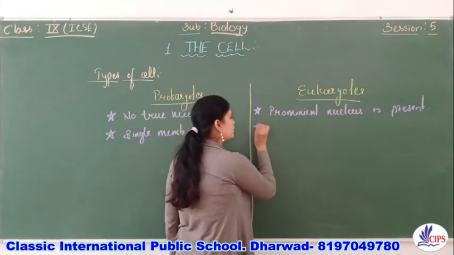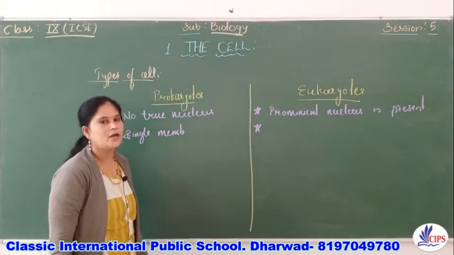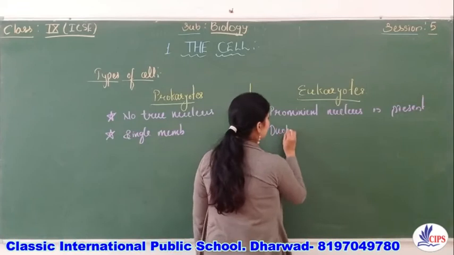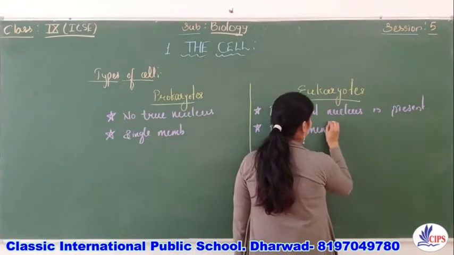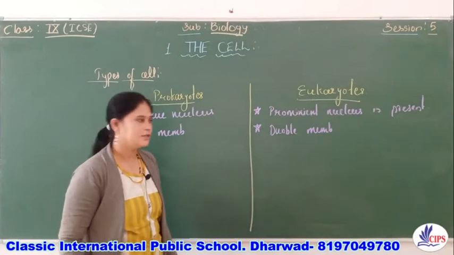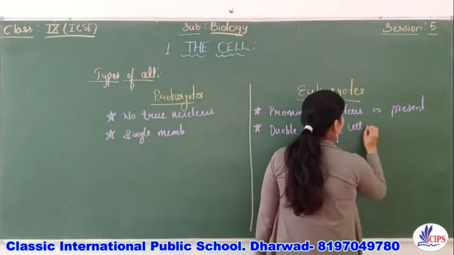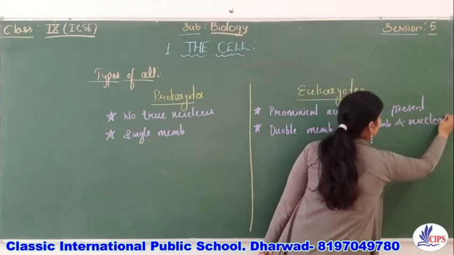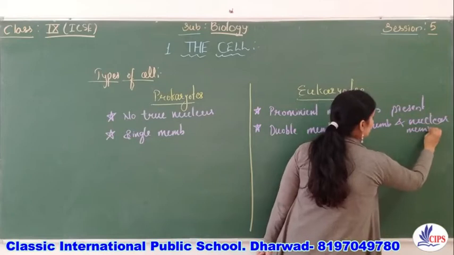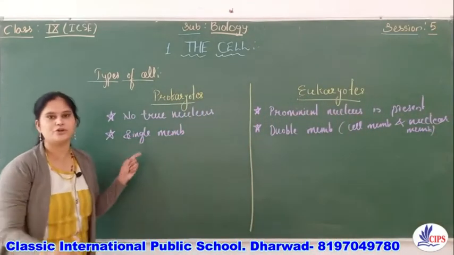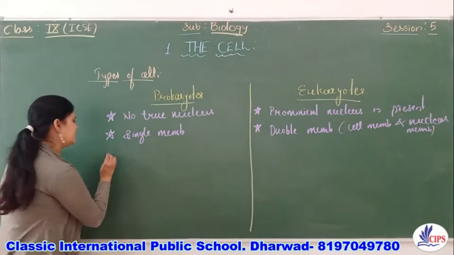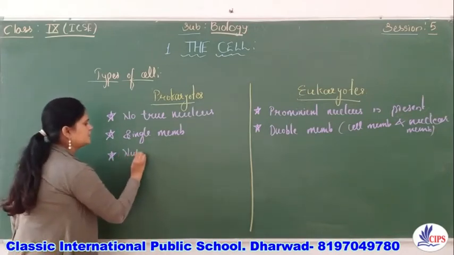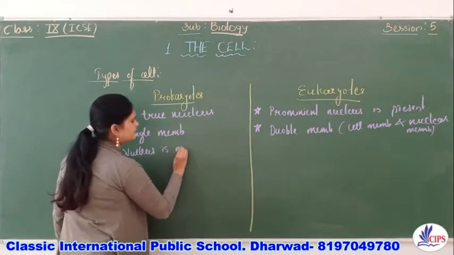Whereas in eukaryotes or eukaryotic organisms, there is a double membrane. Which is that double membrane? Tell me. Which are those? Yes, one is the cell membrane, right? And the other one is what? The nuclear membrane, right? Because the nucleus is bounded by the nuclear membrane. Whereas here, there is no question of the nucleus, right?